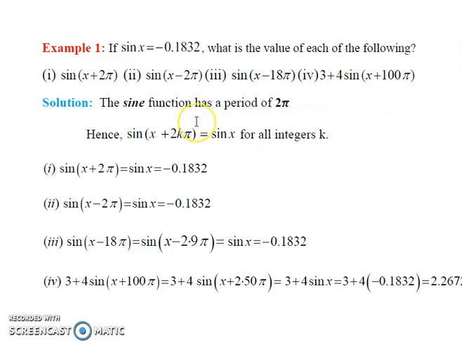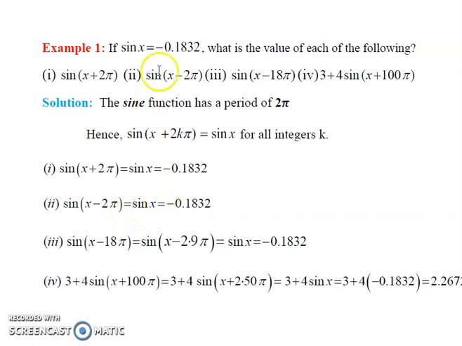We know that the sine function is a periodic function with period 2 pi. That is, the function repeats itself after every interval of period 2 pi. In general, we can write sin of x plus 2k pi is equal to sin x for all integers k. Sin of x plus 2 pi: every period 2 pi, sin x repeats itself, so that is equal to minus 0.1832. Sin of x minus 2 pi is also equal to sin x.